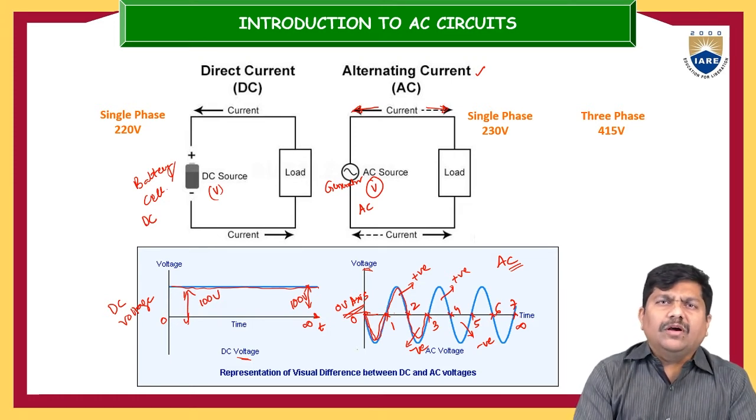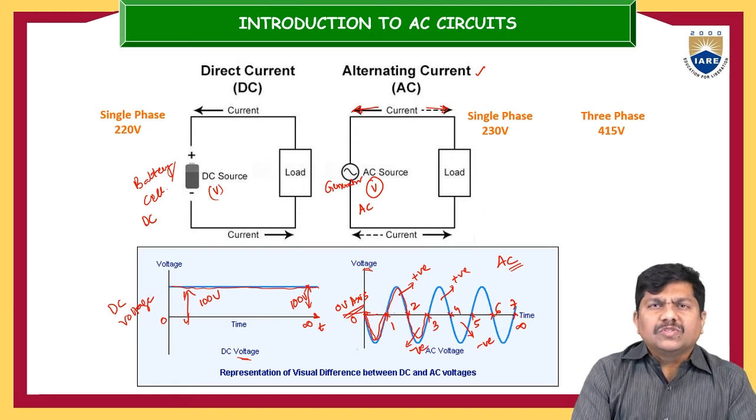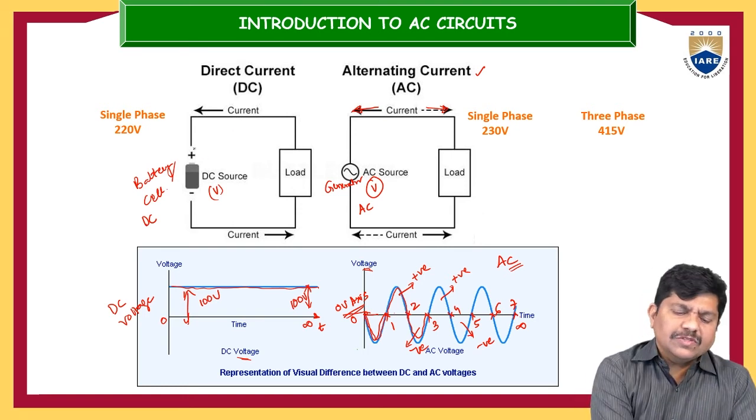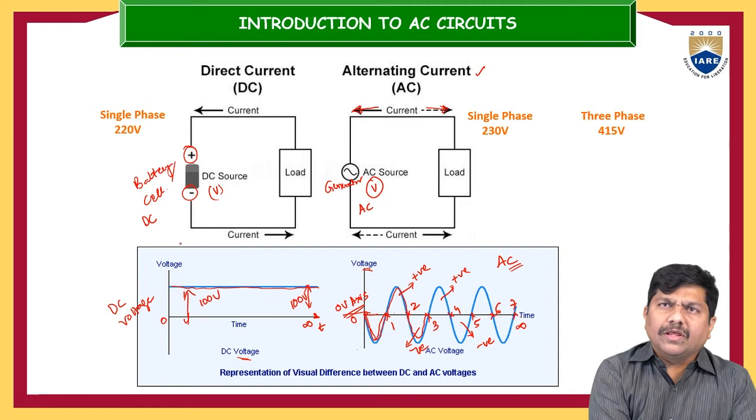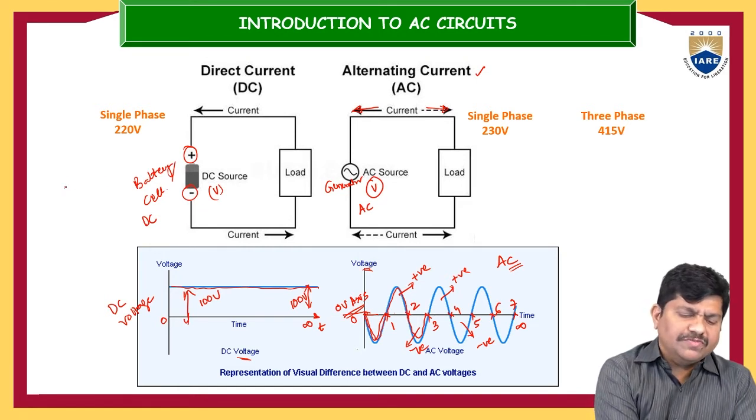Now coming back to our question, how many types of sources are there? Generally, DC voltage sources are represented with a positive and negative terminal across the voltage source. Suppose it is represented like this, with positive and negative, and inside it there is a V, then this voltage source is called a DC voltage source.